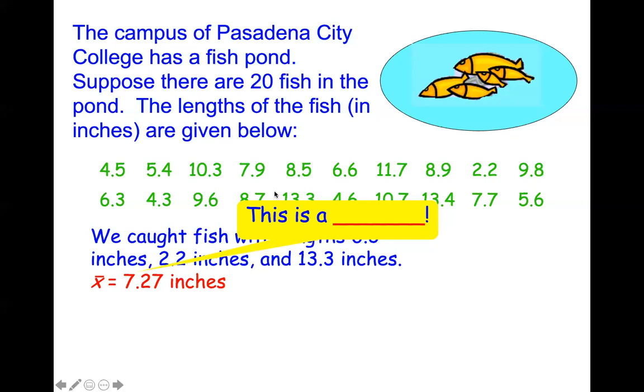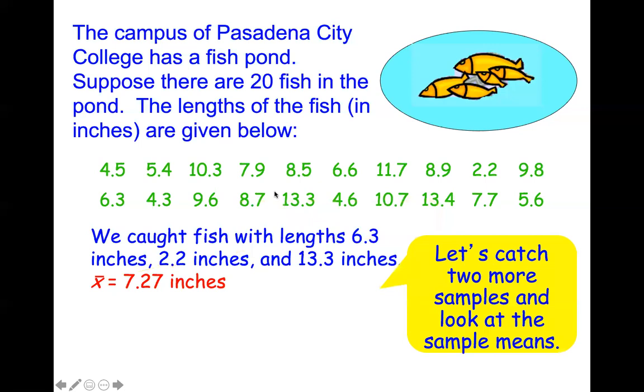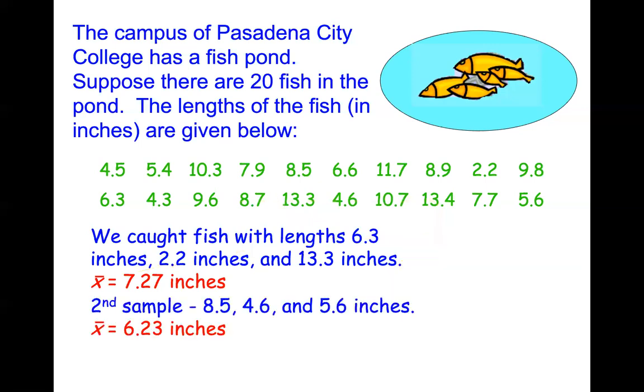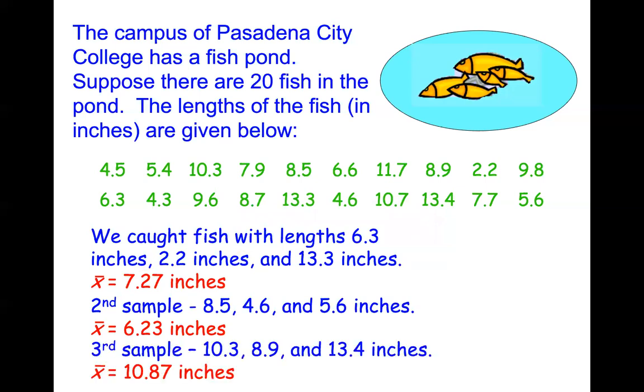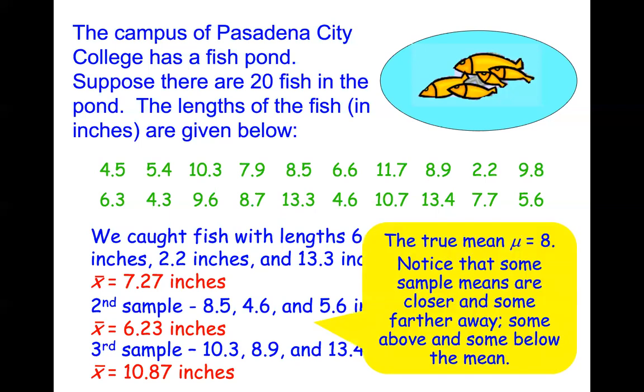Nice. Let's do another one. Let's say we catch 2 more samples of 3. We caught another 3 fish and got a mean of 6.23. That's another statistic. And let's grab another sample of 3 fish, got a mean of 10.78 inches. And that's our statistic. Again, the true mean is 8. Notice, none of our means from the samples are actually 8. Some are close, some are pretty far.